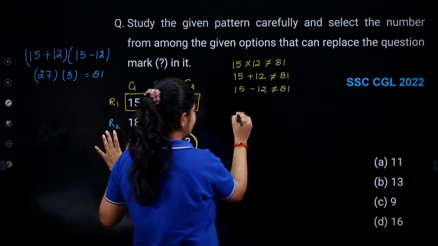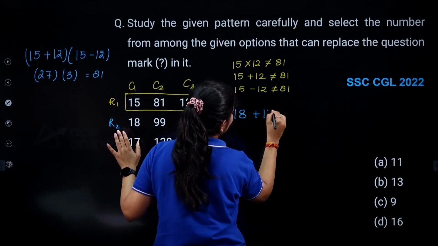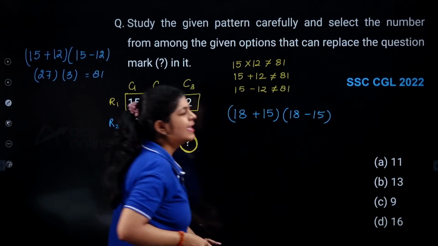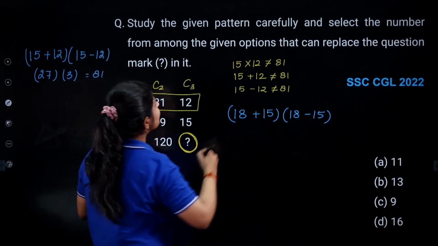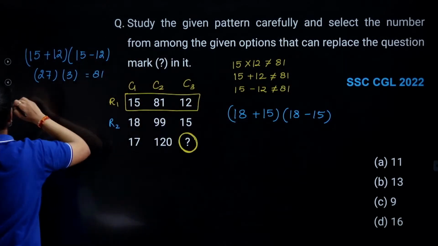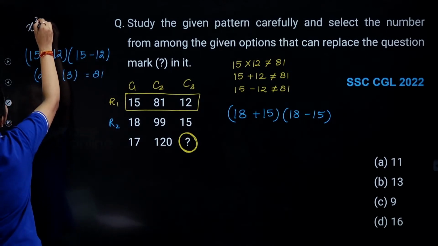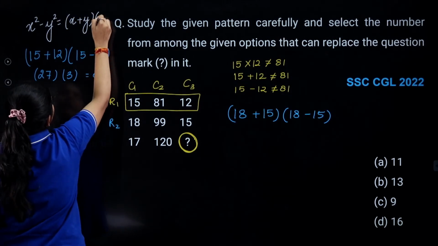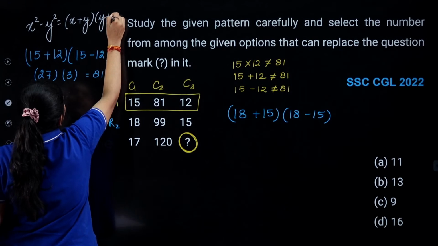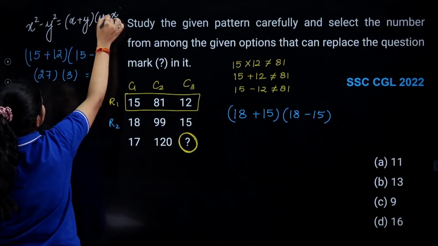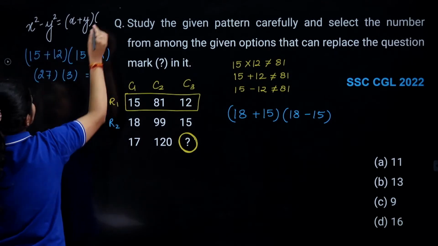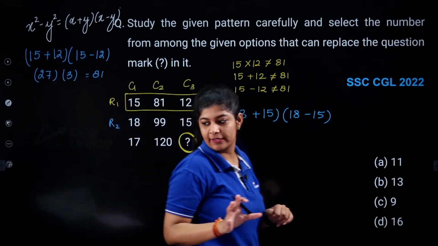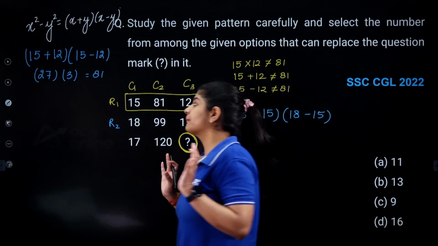2. Okay. Sorry. 18 plus 15 multiplied by 18 minus 15. Basically what I am doing, I am just simply applying one of our properties, and that property is nothing but x square minus y square. That is nothing but x plus y into x minus y. Right? This is the property that we all studied in our schooling, right? And we are just simply applying this particular property.